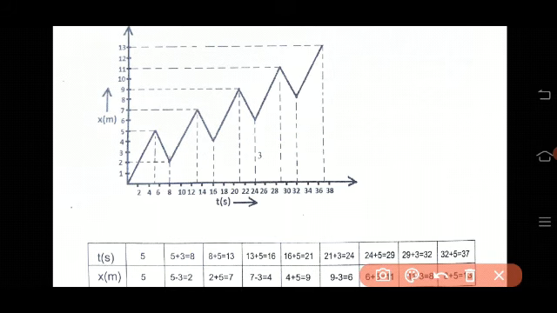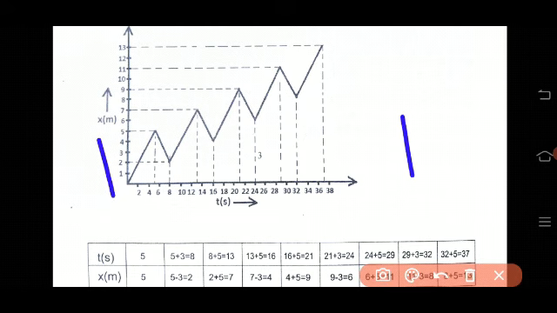Then he moves in the forward direction. He takes 5 steps, that is 5 extra seconds. That means 8 plus 5 is 13 seconds. Now he is moving in the forward direction. Initially, he is 2 meters away from the initial position. Therefore, 2 plus 5 is 7. Like this you have to calculate the distance up to 13 meters, because the pit is at 13 meters. In the question it is given.